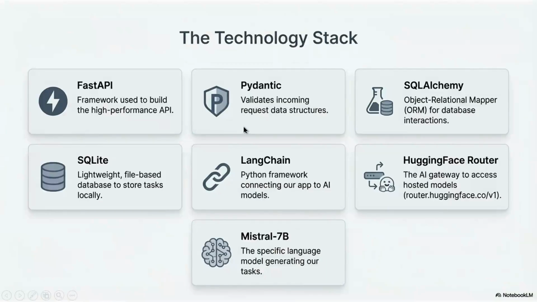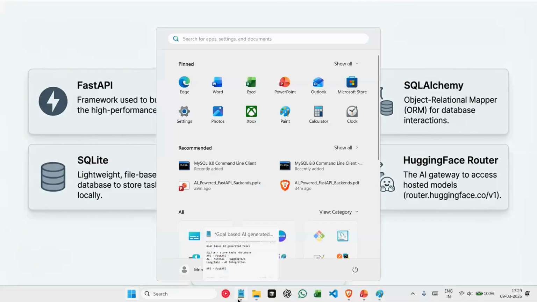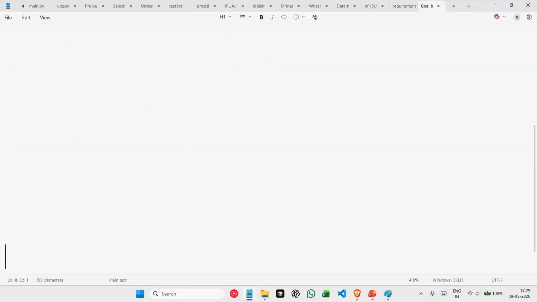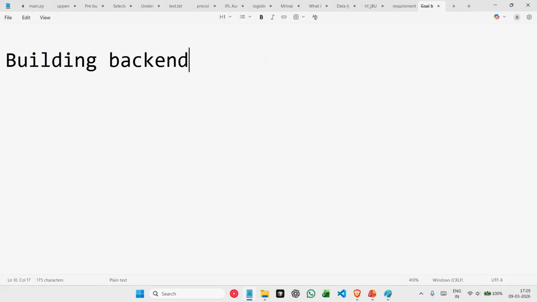And then we'll move on to actually building our project. The main title of this workshop is building backend using FastAPI, right? So what exactly is FastAPI?